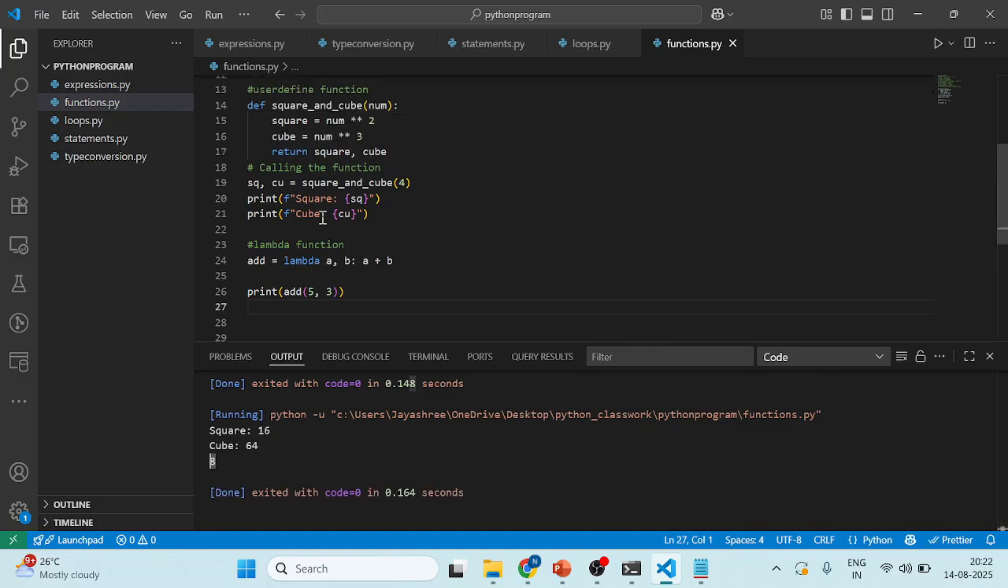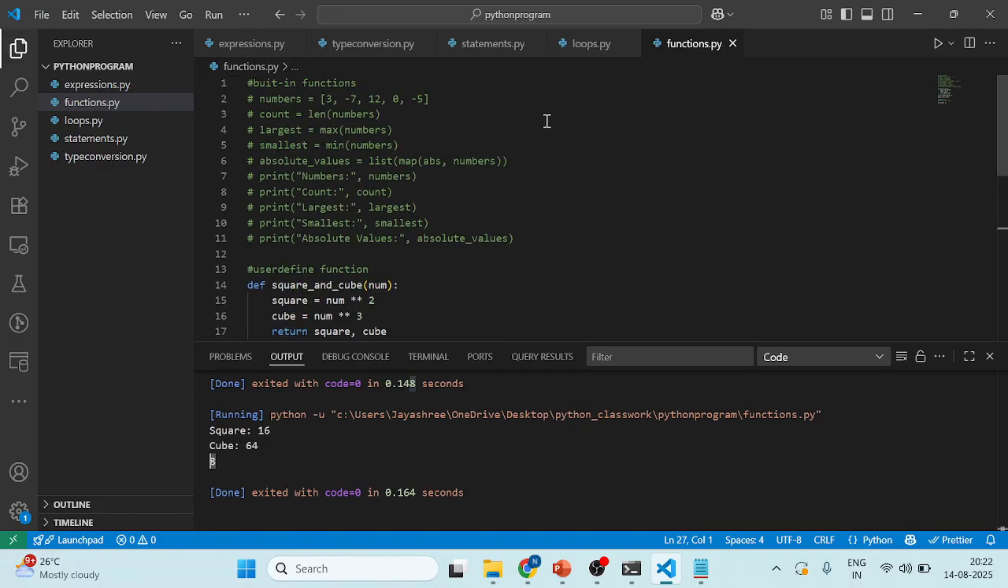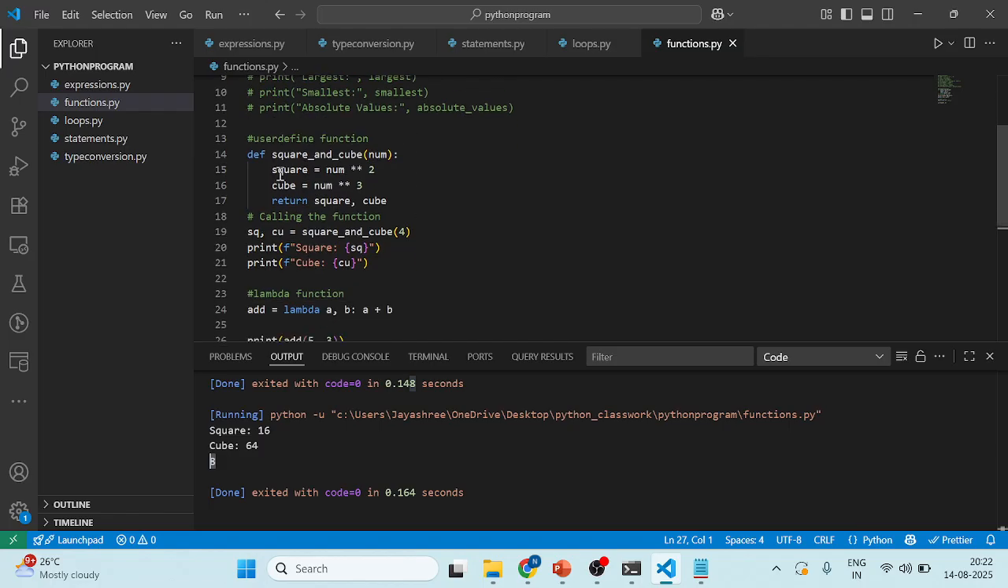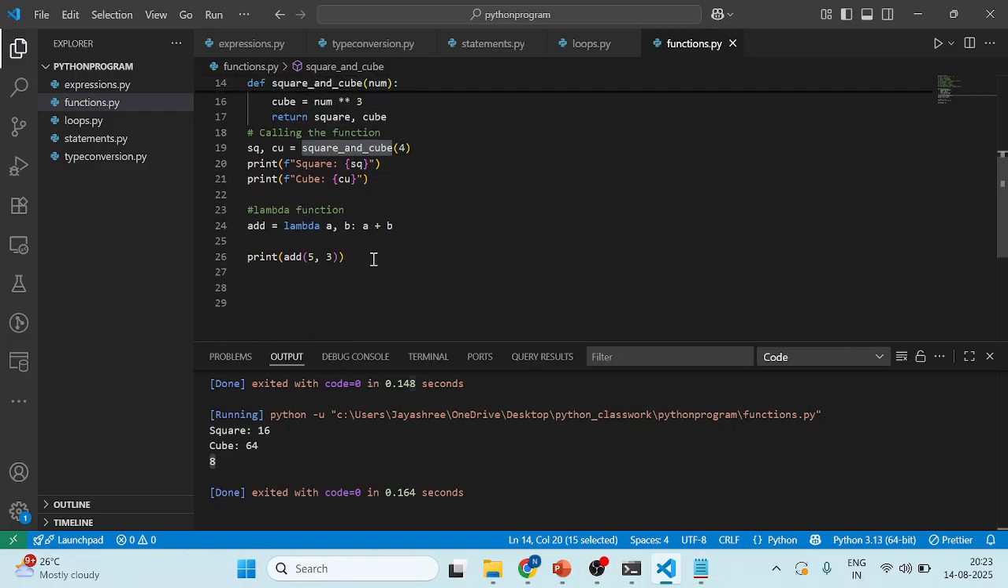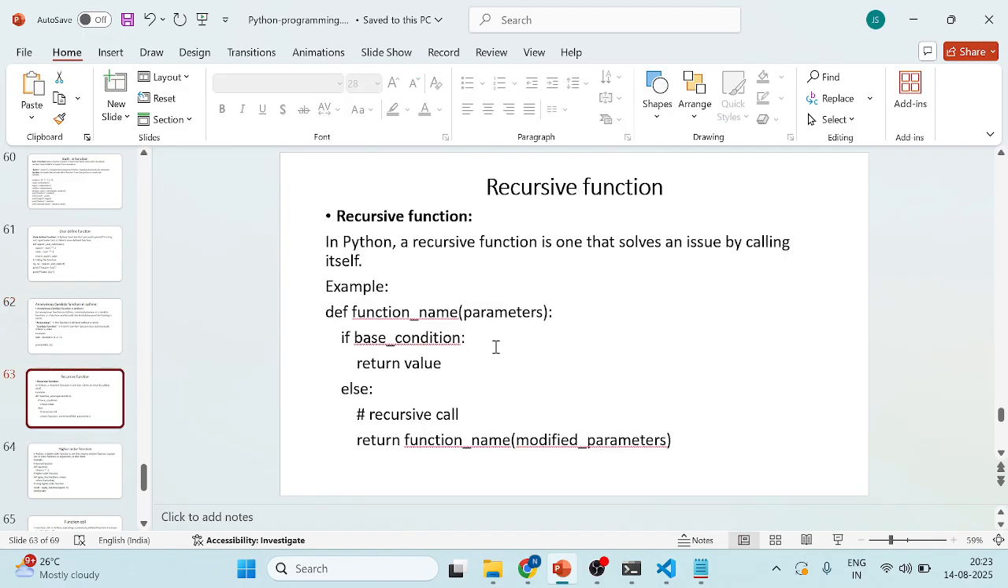So we are not declaring any function name here. Normally a function has a name. In the user defined function also we are defining a function, that will be the square and cube. I am declaring the function name there. In the lambda, instead of a function name we are taking the lambda. Are you getting my point, guys? Please respond in the chat session. I'm going to move to the recursive function as well.